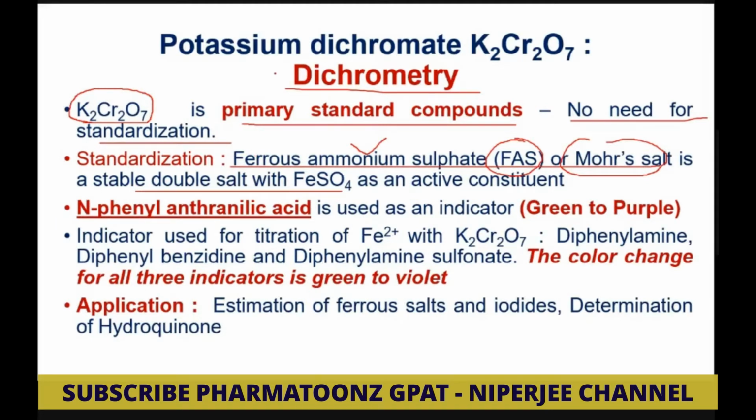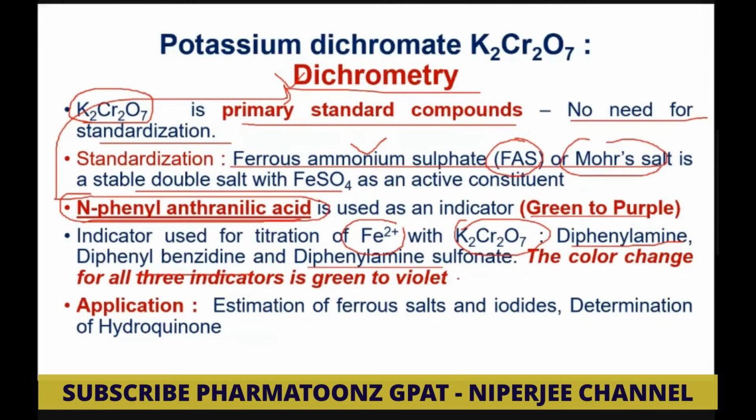Now which indicator is used in dichrometry titration? N-phenylanthranilic acid, and the color change is green to purple. Apart from that, some other indicators are used where titration of iron with potassium dichromate is done: diphenylamine, diphenylbenzidine, and diphenylamine sulfonate. All amine-containing indicators are used, and the color change is the same, green to violet or purple. Basically it is used for estimation of ferrous salt, iodide, and the main application is hydroquinone determination.